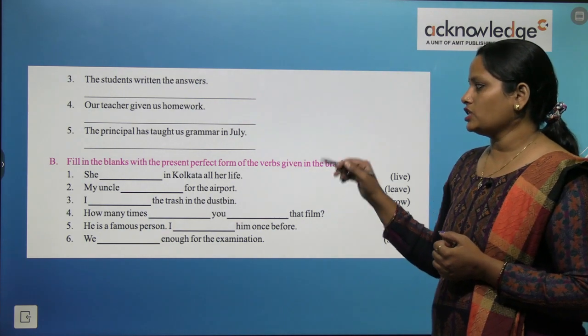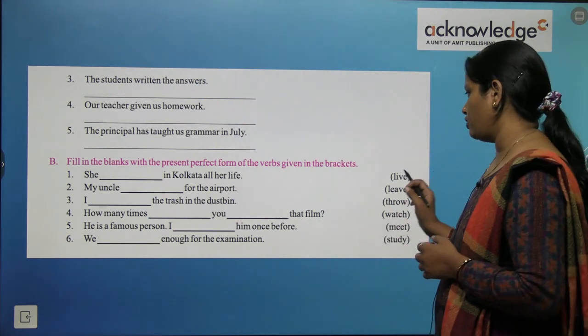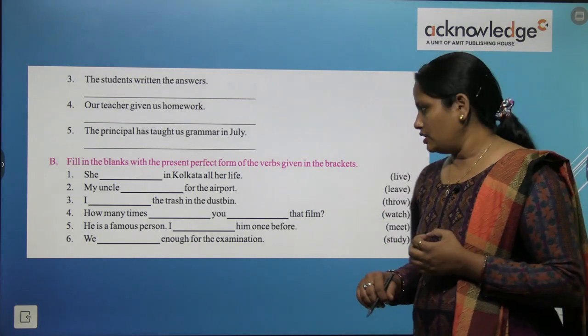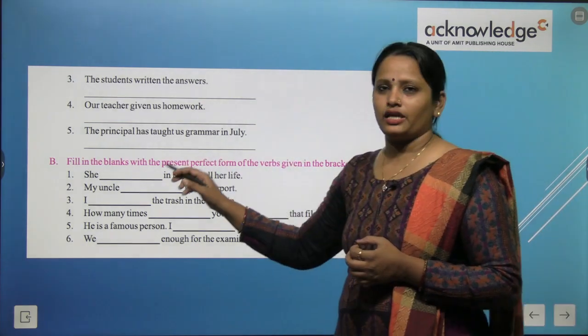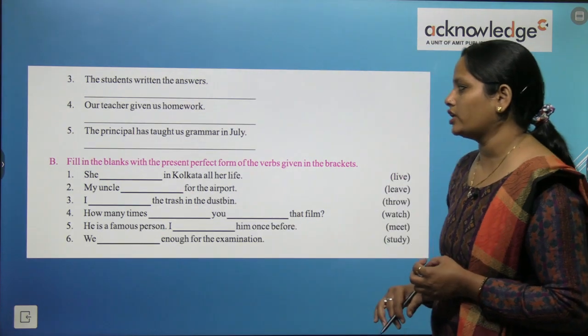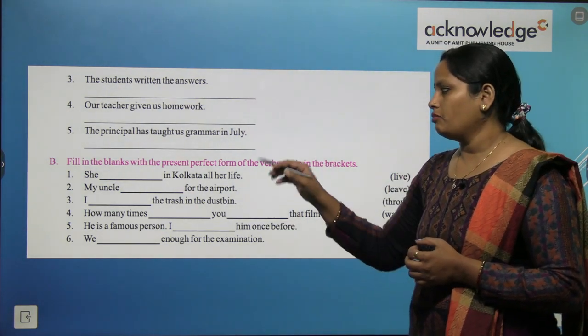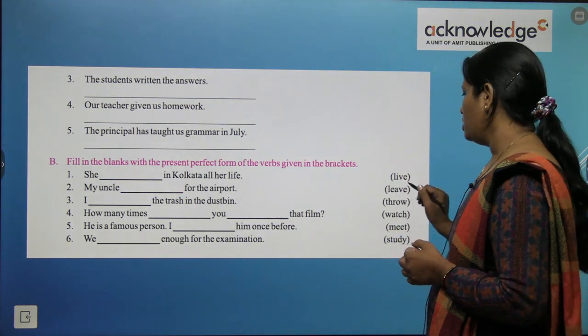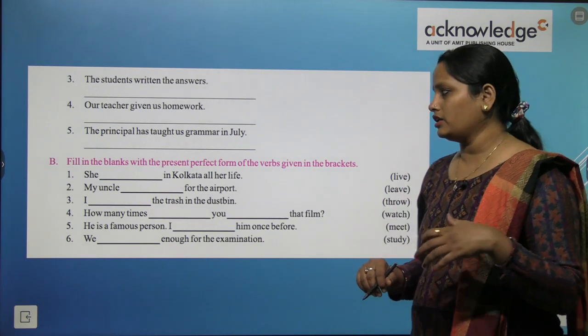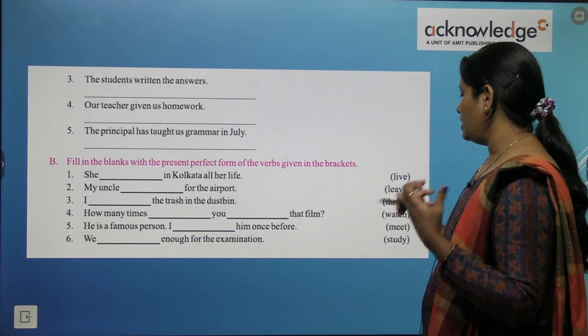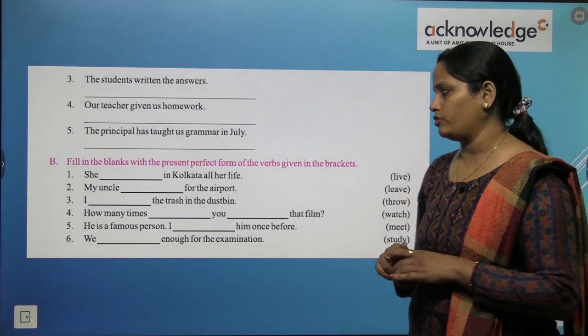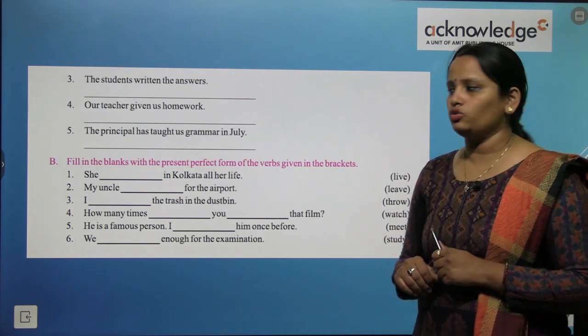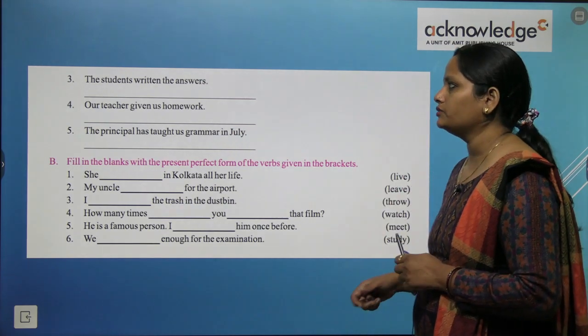She dash in Kolkata all her life. And here we have to fill in live, so we will write: she has lived in Kolkata all her life. My uncle dash for the airport. So leave. So my uncle has left for the airport. So we have done 2 and the rest is your homework.